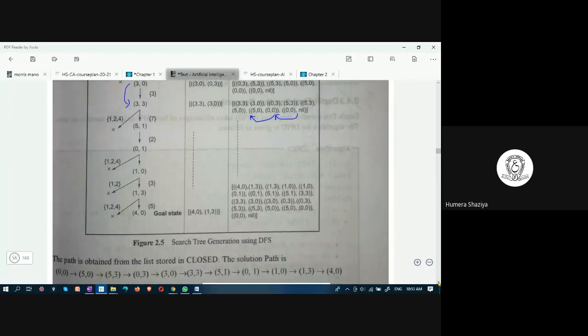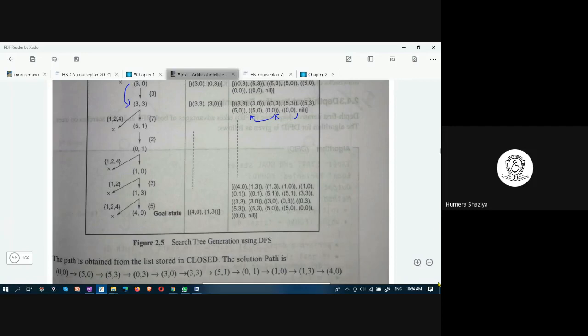All right, students, I think you are understanding, but if you have any doubt you can ask me. From 3, 3, if you apply rule number 1, 2, or 4, you reach an invalid state, a state from where the goal is not reached. So you have to terminate that, backtrack, and expand another successor. Another successor is 5, 1. How do you get 5, 1? By applying rule number 7. What is rule number 7?